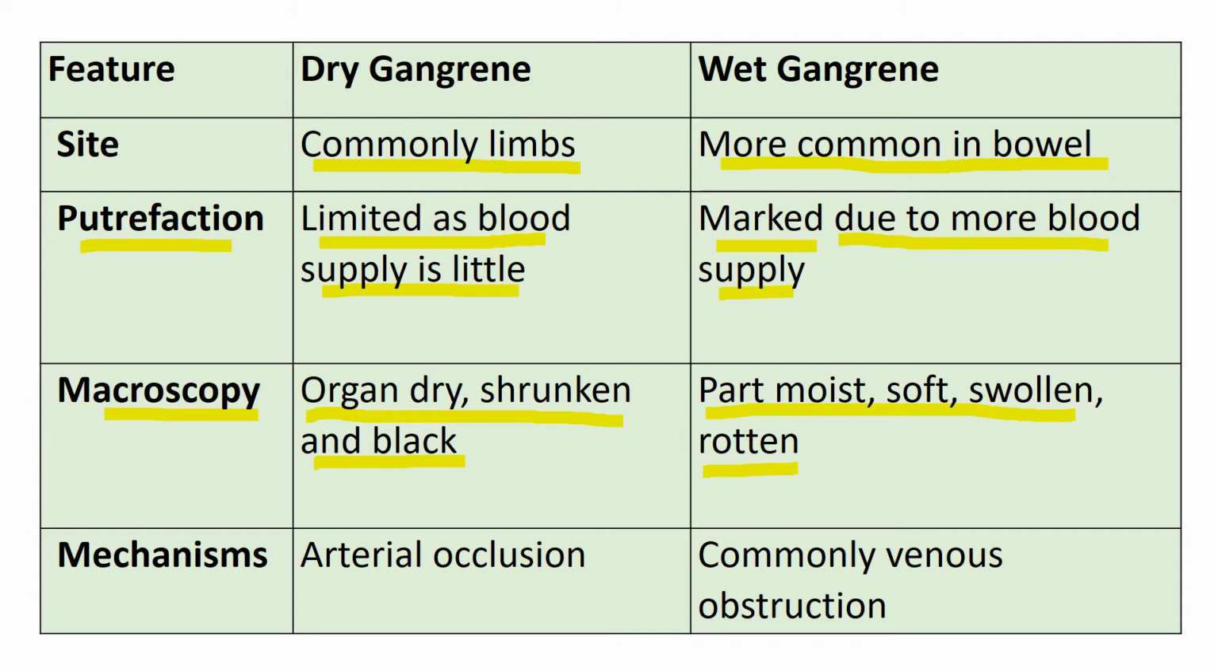Mechanism behind dry gangrene. Dry gangrene occurs due to arterial occlusion, but wet gangrene commonly occurs due to venous obstruction and less commonly arterial occlusion.